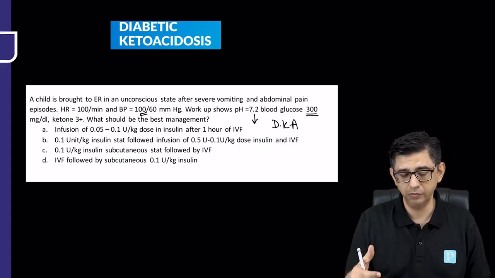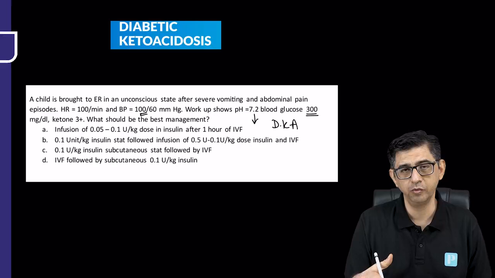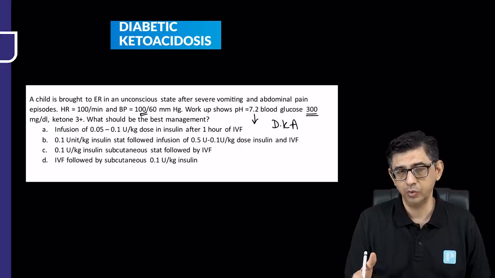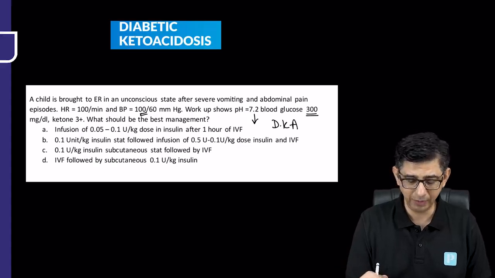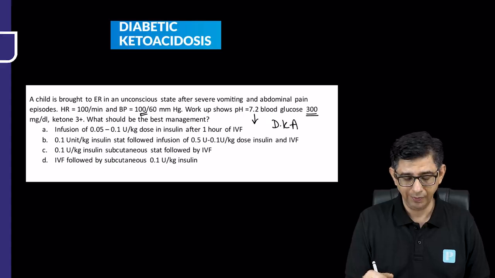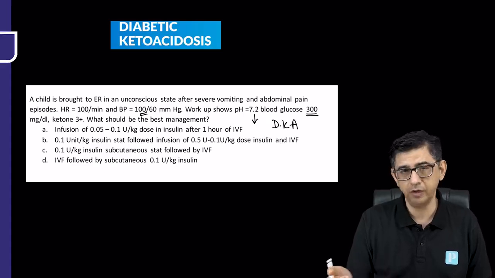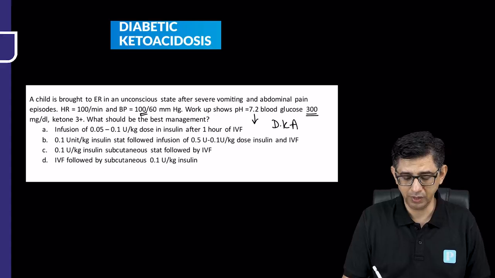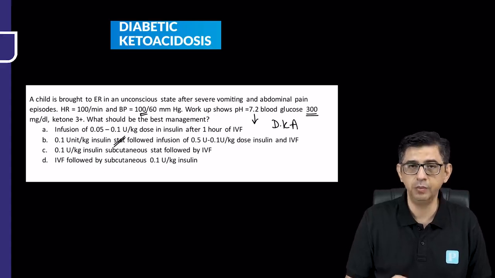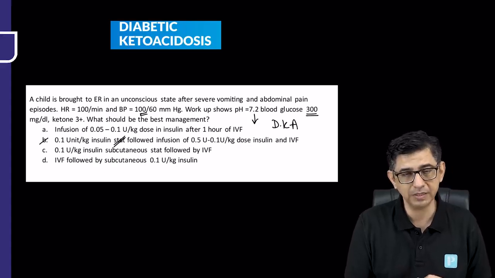Option A talks about infusion of insulin 0.05 to 0.1 unit per kilogram per hour of insulin after 1 hour of IV fluids. Makes sense, as I said, but let's look at option number B. That is insulin stat followed by infusion. And that is what I was trying to tell you, that the stat bolus dose has currently been withdrawn. So I can strike off option number B from our discussion.